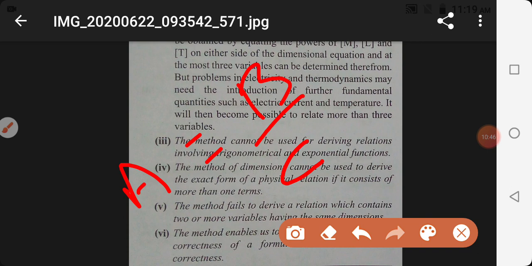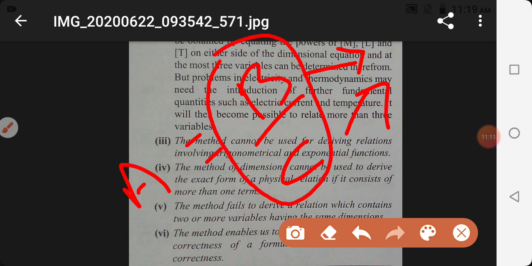So b is a physical quantity that has the same dimensional formula as c. B and c have the same dimensional formula. Then dimensional analysis fails to find such a relation.